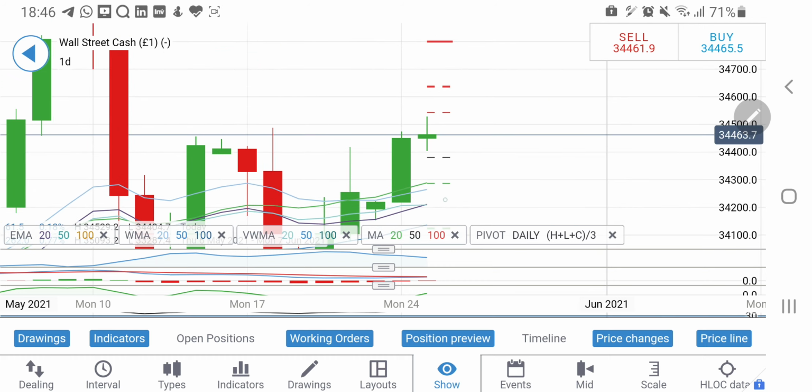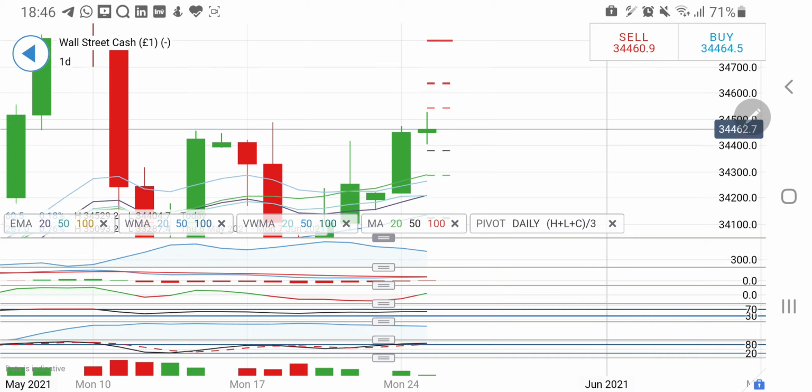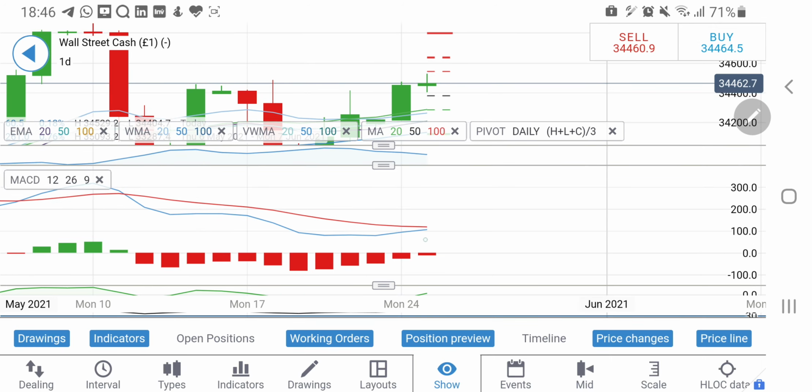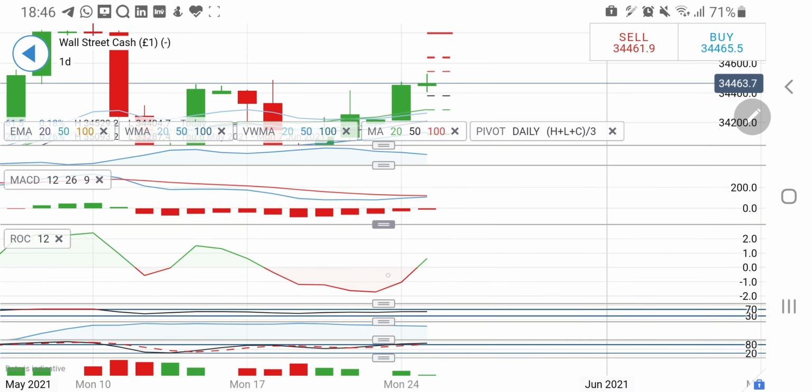We are getting some good support here at around 34,300 levels from the pivot level as well, and 34,380 as well. And see, MACD lines were about to cross over, and Dow Jones has to show a greener candle for them to cross, else it will bounce back and remain in a red zone and a sell zone right now.